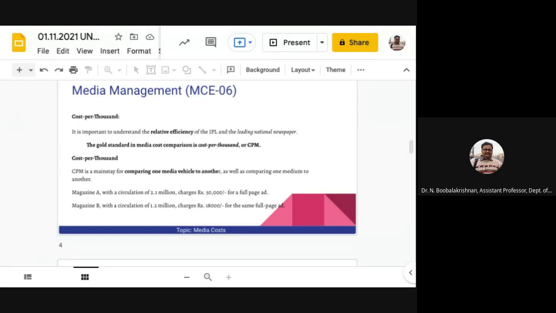So with the little history lesson, we can put the CPM to work. How does this work? CPM, cost per million, CPT, cost per thousand. CPM is a mainstay for comparing one media vehicle to another, as well as comparing one medium to another. So let's start by looking at how to use CPM to compare one media vehicle to another.